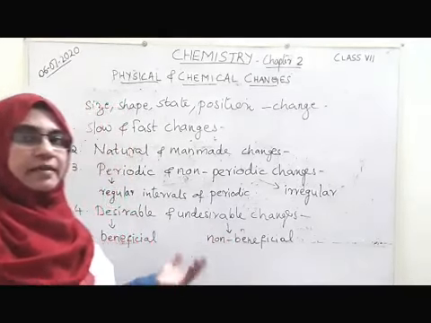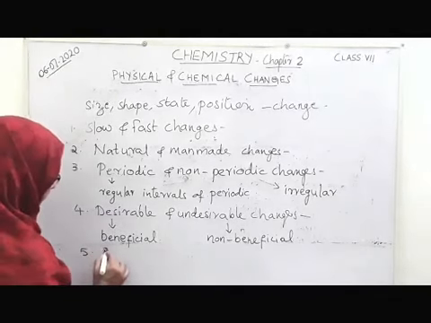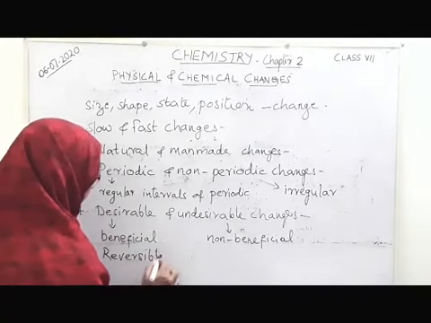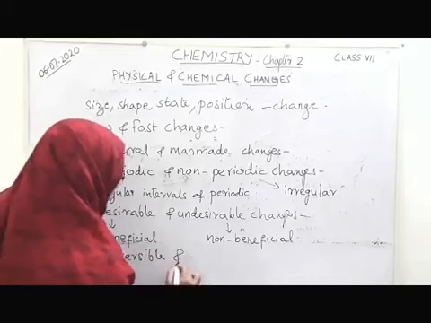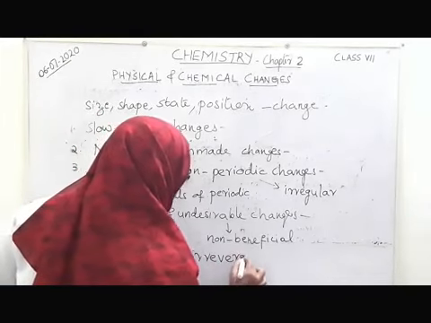So the next type of classification which we can see is reversible and irreversible changes. Now let us see what is reversible and irreversible.